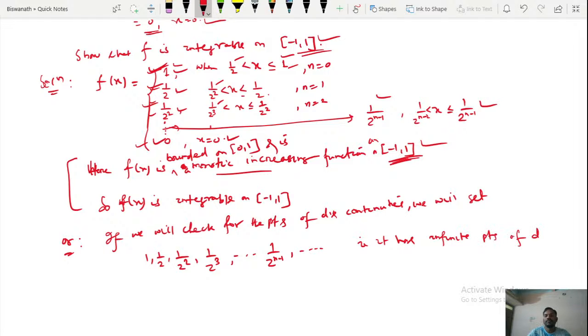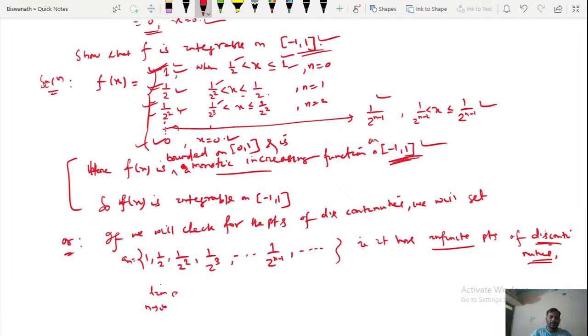Since it has infinite points of discontinuities, and in the last lecture we said that if it has infinite points of discontinuity, then it should have a finite limit point. So if I find the limit point, limit n goes to infinity, what will your an be? Suppose I say this is my sequence an, which contains infinite elements, and these are the infinite points of discontinuity.